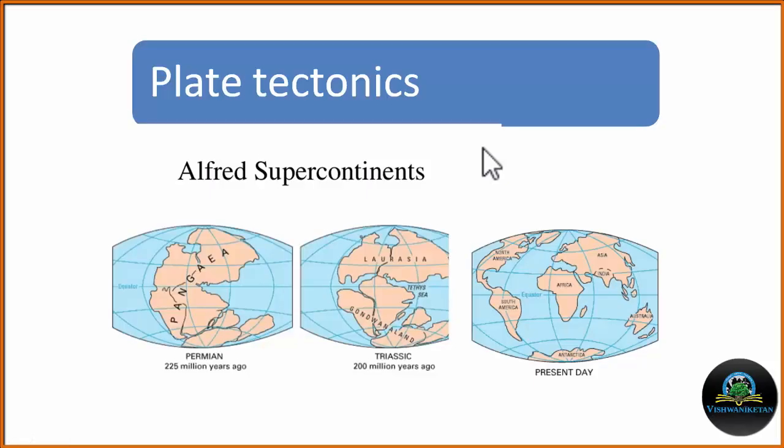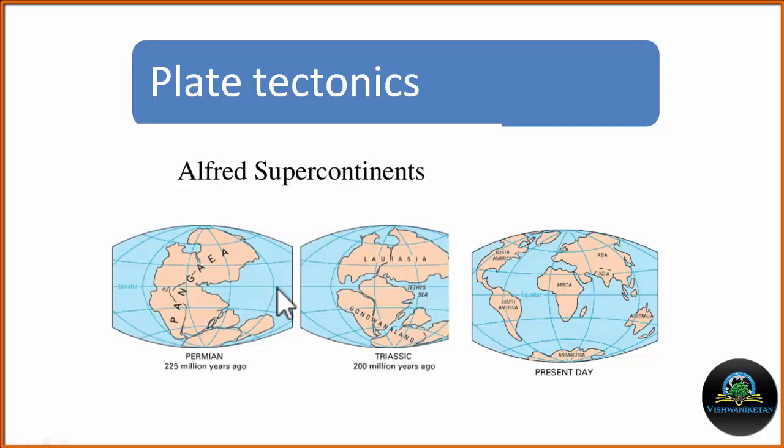Hello viewers, today's topic is plate tectonics. The theory of plate tectonics states that the Earth's outermost layer is fragmented into a dozen large and small plates that are slowly moving relative to each other.